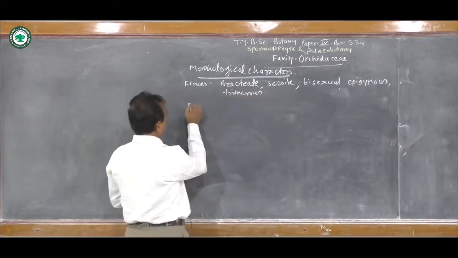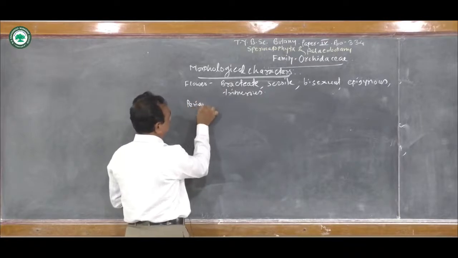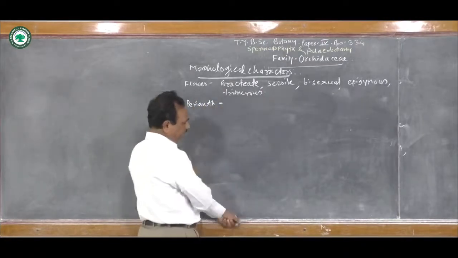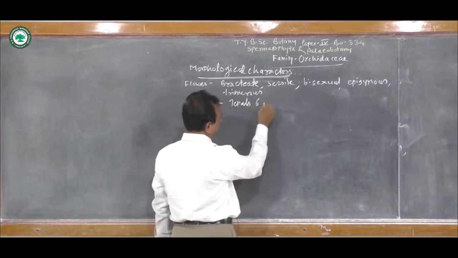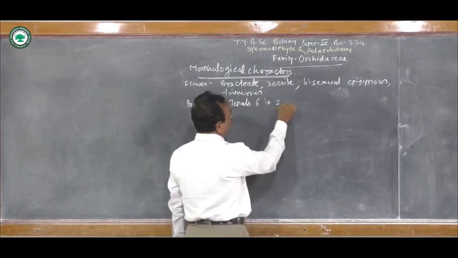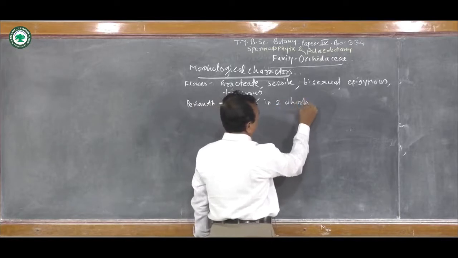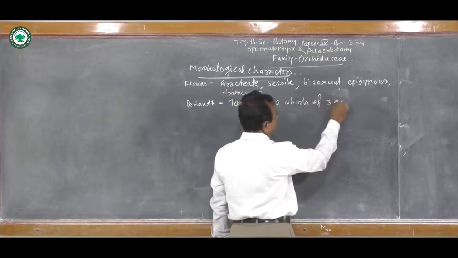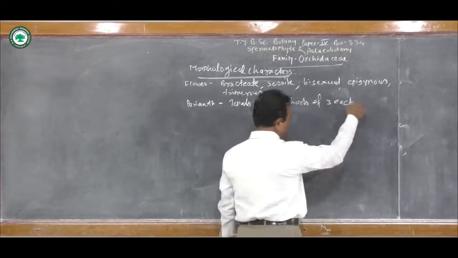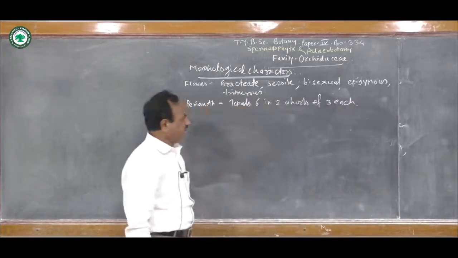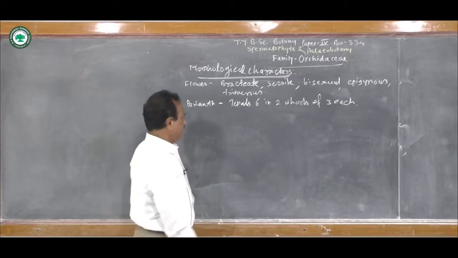Then if we see the perianth, it consists of tepals. These tepals are 6 in 2 whorls of 3 each. It means 3 tepals in the outer whorl and 3 tepals in the inner whorl.